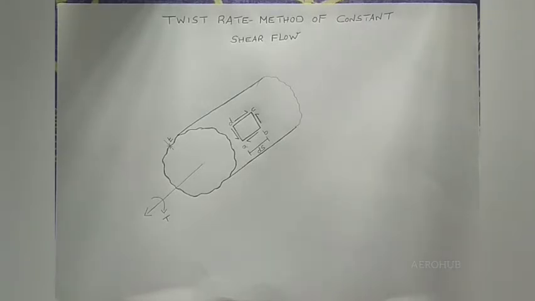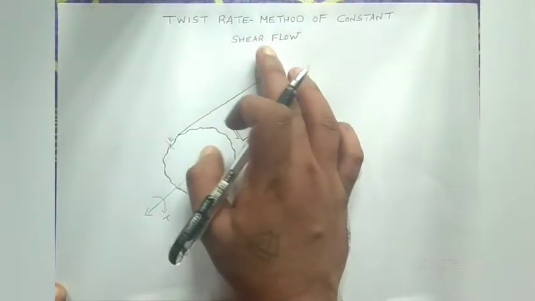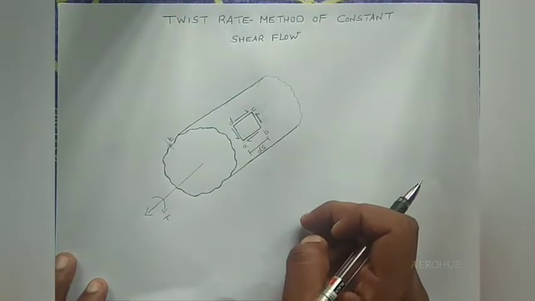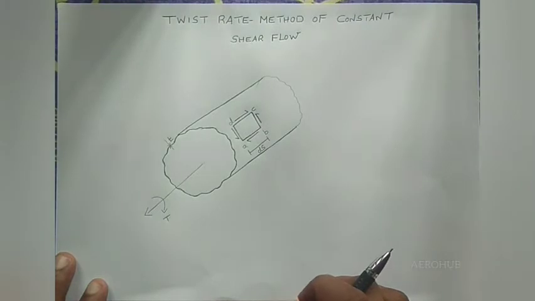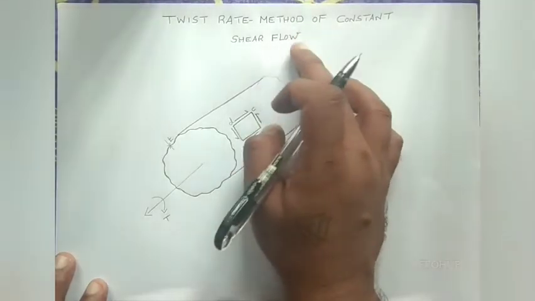In this lecture, we will derive the equations to find out the twist rate of a thin-walled section which is subjected to a constant shear flow. You can see here the twist rate of a thin-walled structure. We will discuss how to estimate the twist rate using a method called method of constant shear flow. We have a lot of methods to find out the twist rate of thin-walled structures, and I am using the method of constant shear flow.